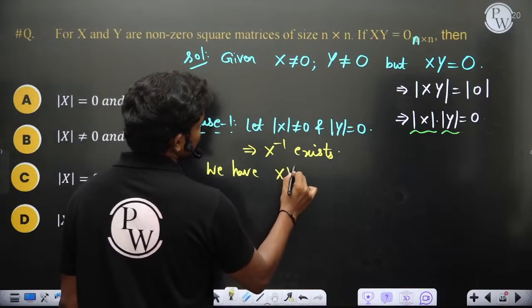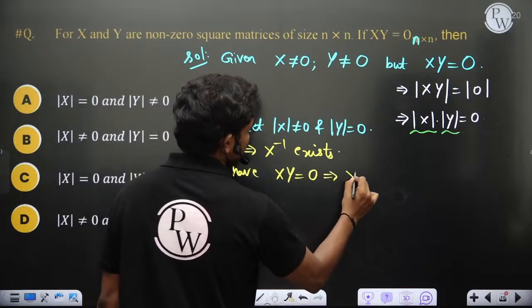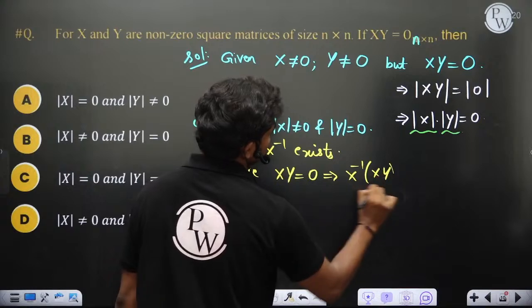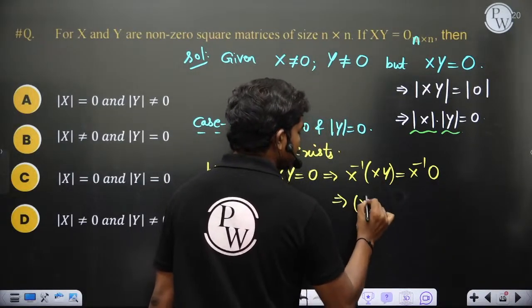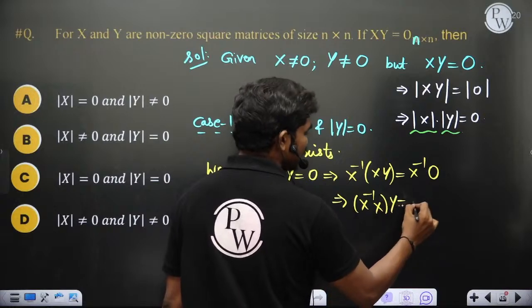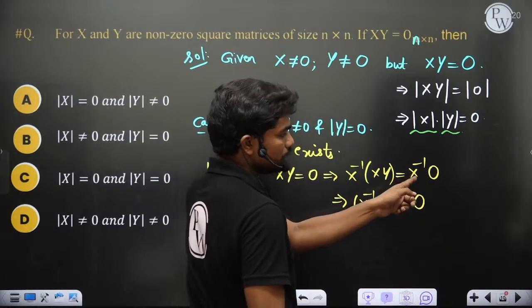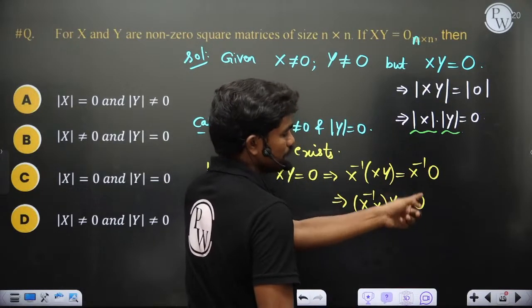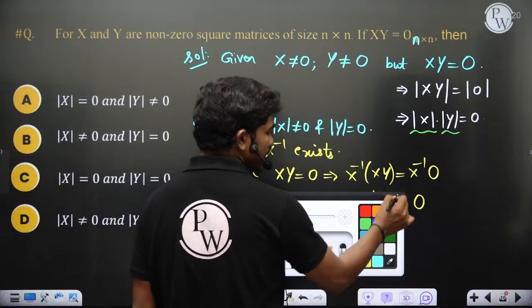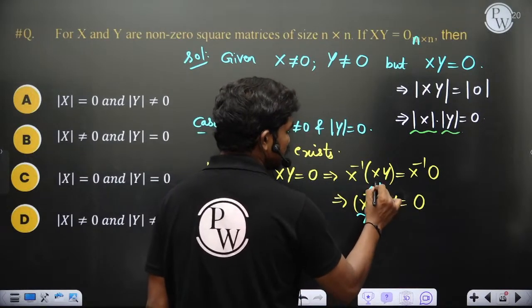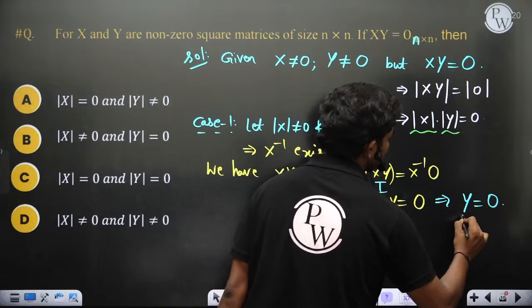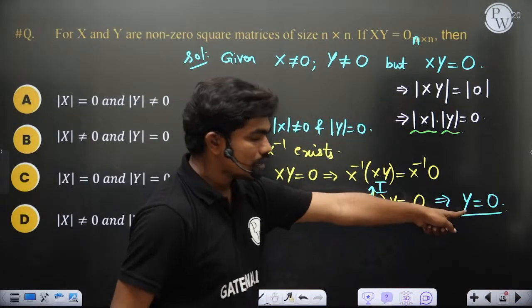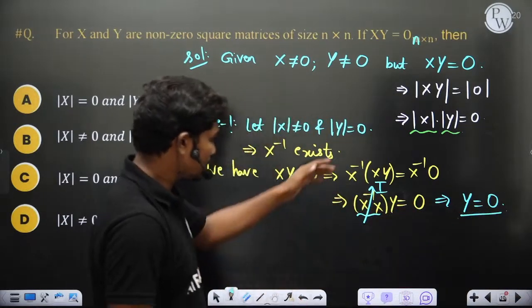xy equal to 0. This implies, since x inverse exists, if I multiply x inverse on both sides, this tells me x inverse times x, because matrix multiplication is associative, and 0 into any matrix gives you a null matrix. And this x inverse x is nothing but the identity matrix. So I into y gives you y is equal to 0 actually. So this y equal to 0 is what we are getting if you do this simple analysis.